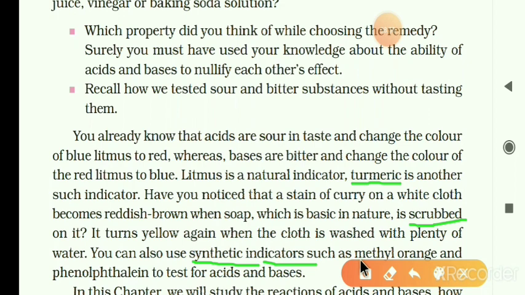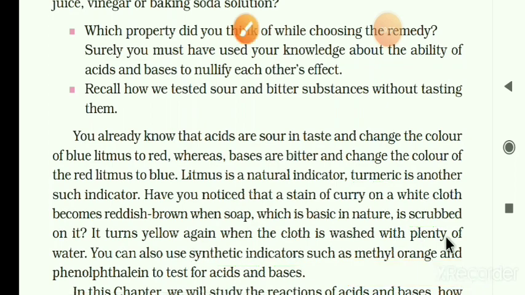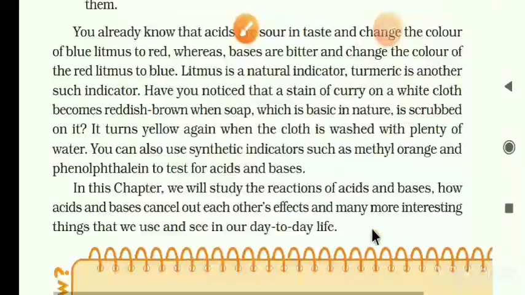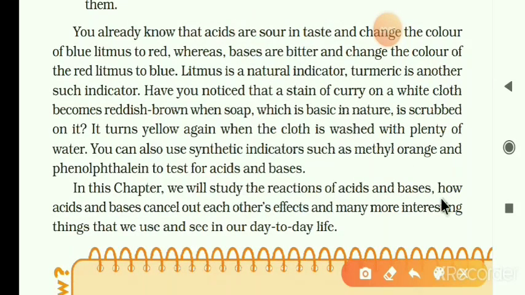Methyl orange and phenolphthalein are synthetic indicators. Both are artificial synthetic indicators used for the identification of acids and bases.